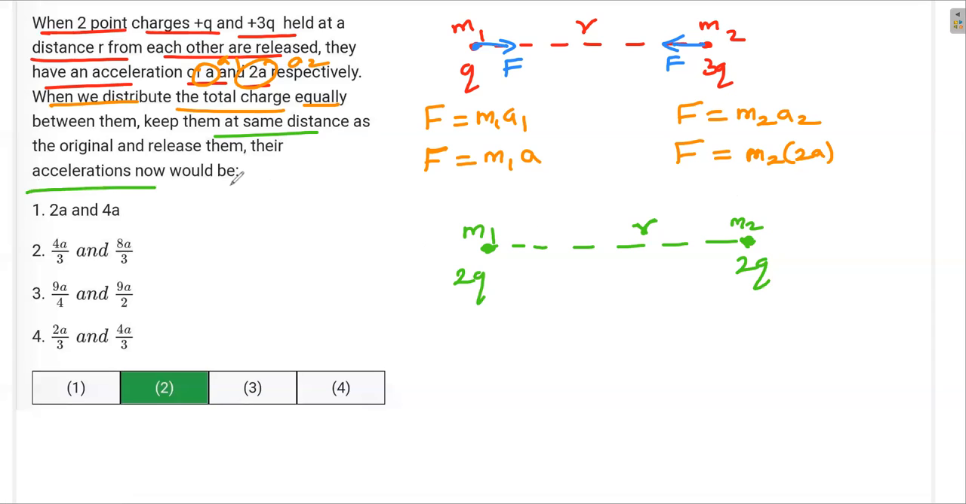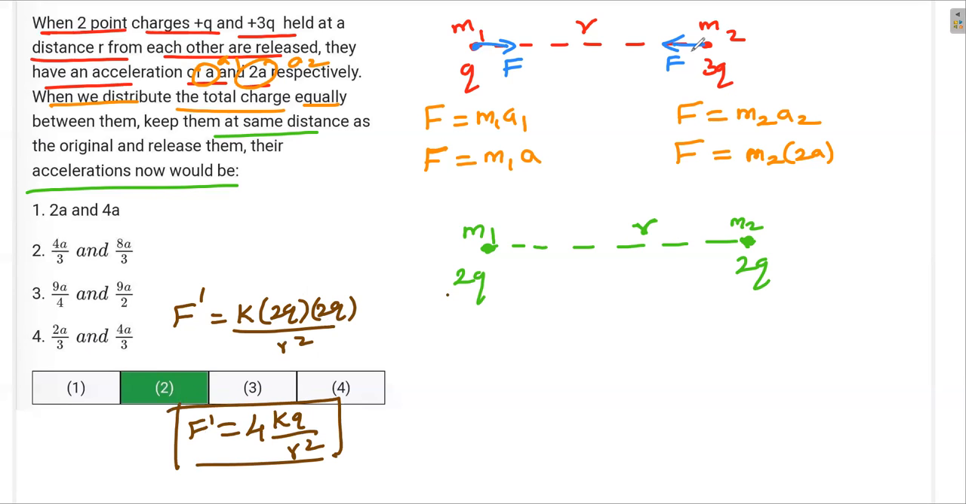On the original release, their acceleration now will be the new acceleration. Again, you have to remember the forces will be the same on both, but now the force is different because the force depends on the product of the charges. So the new force, let's say F prime, is equal to K Q1 Q2 by R square. So the new force is 4KQ squared by R square. This is F prime. What was the old force? The old force is K, product of the two charges, Q into 3Q, by R square. So the old force is 3KQ squared by R square.